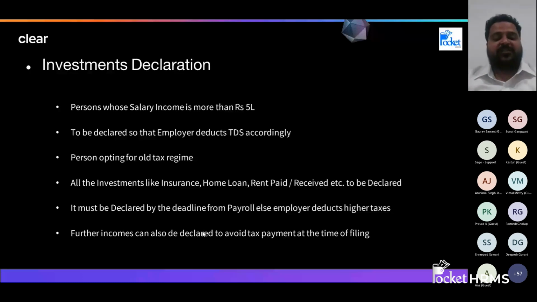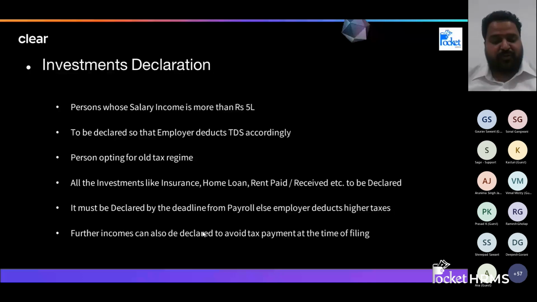Now, if your employer does not have proper documents against your name showing how much you are investing and saving, they will simply deduct taxes on the entire salary, and you will end up paying a higher amount of taxes. This is the reason you have to declare your proofs to the employer in time, so that they have the proper calculation. They will deduct the appropriate tax and not a higher amount.